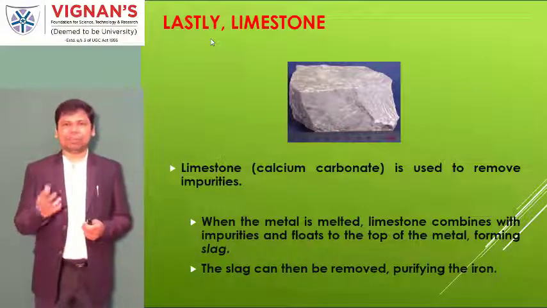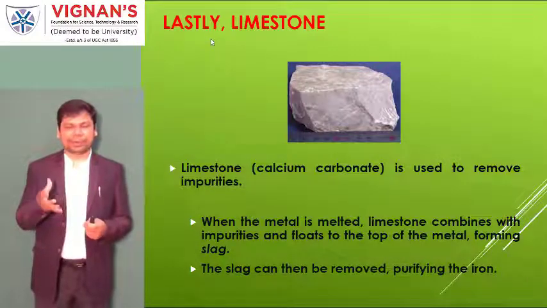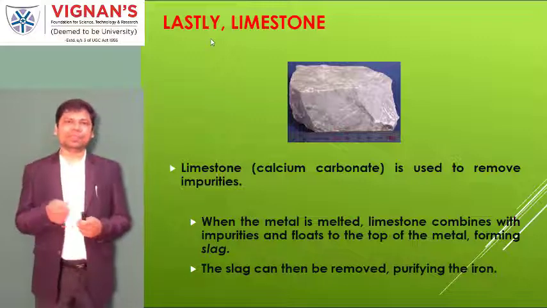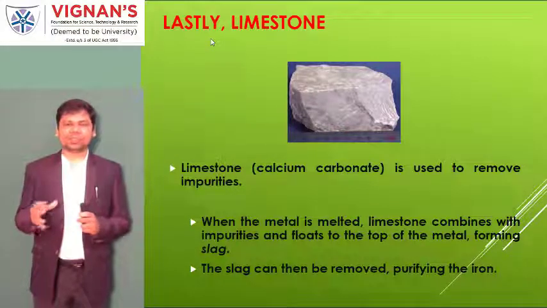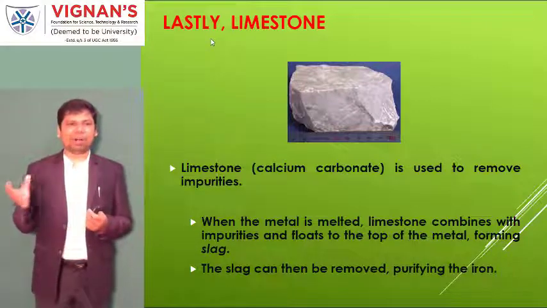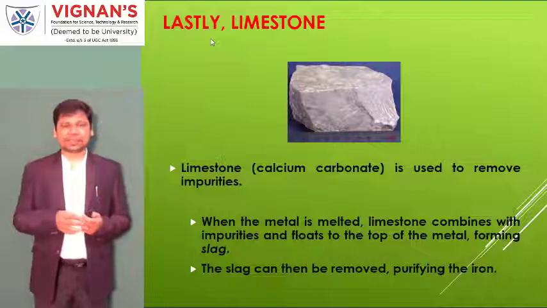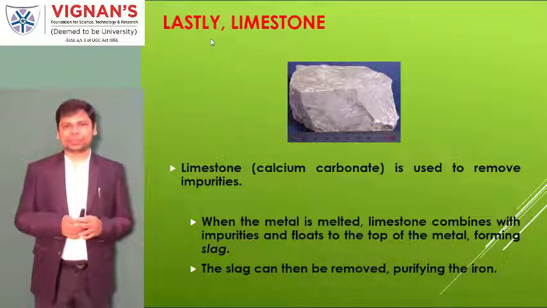Whenever we are in red hot conditions, the molten state will be there. The limestone reacts with other minerals and other particles which are there in the iron ore, and they mix and form a floating agent which is called slag. The slag is nothing but the impurities.